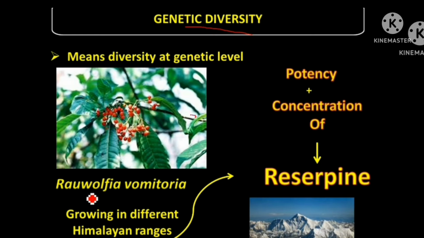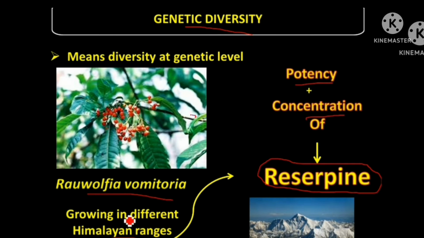Now the first is genetic diversity. Example, Rowolfia vomitoria is a medicinal plant and it produces the chemical called reserpine. But the potency means the power. The potency and the concentration of this reserpine varies from one variety of Rowolfia to another. They are growing in different regions of Himalayan ranges.